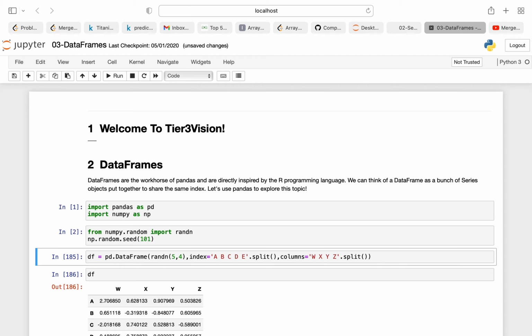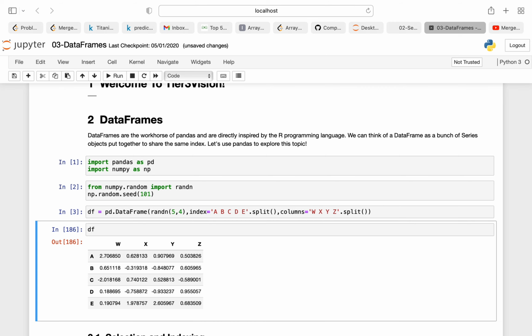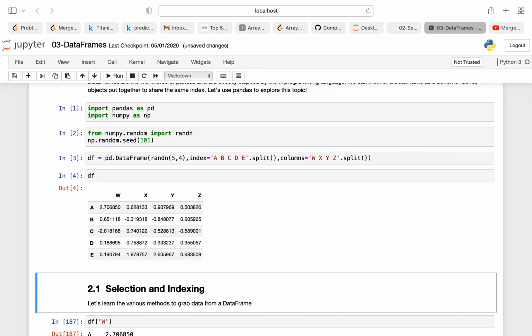I'm creating a demo data frame which has index as a b c d e and columns as w x y z, and it will insert some values for 5 rows and 4 columns. So let's see. As you can see, I have my data frame created.